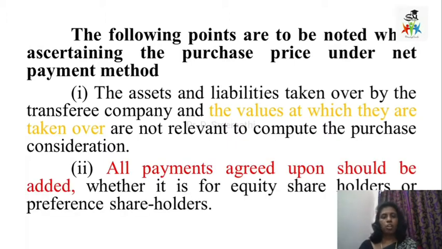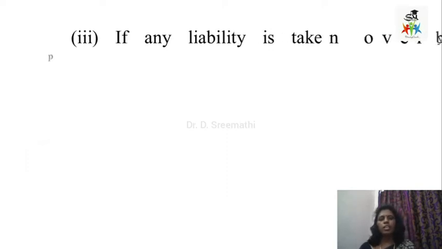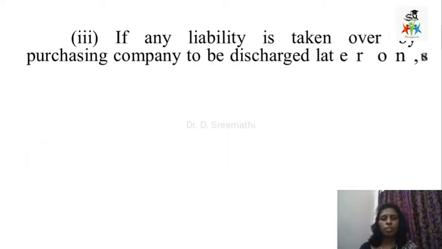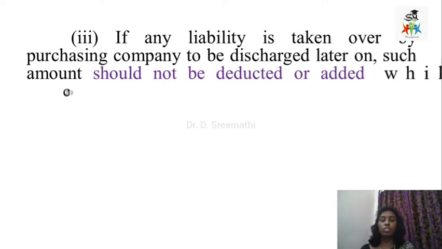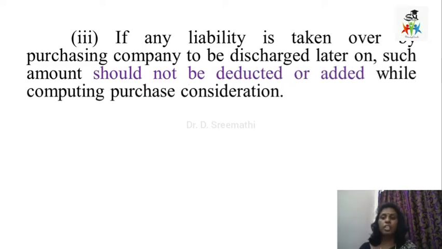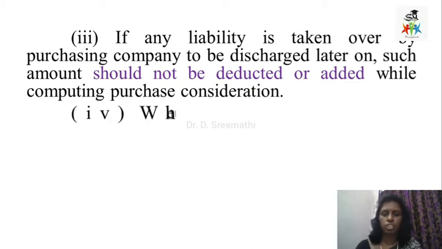So here all payments which are agreed upon should be added, whether for equity shareholders or preference shareholders. And any liability taken over by the purchasing company which is to be discharged later, that is, it is not discharged presently but is to be discharged later, then such amount should not be deducted or added while calculating the purchase consideration.